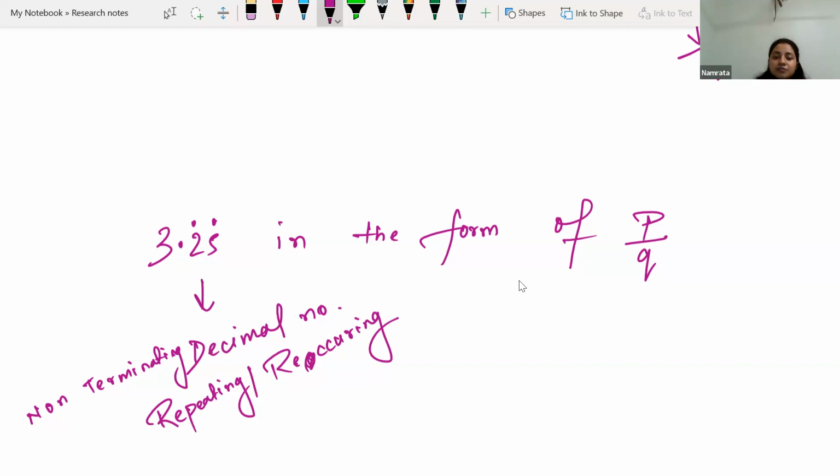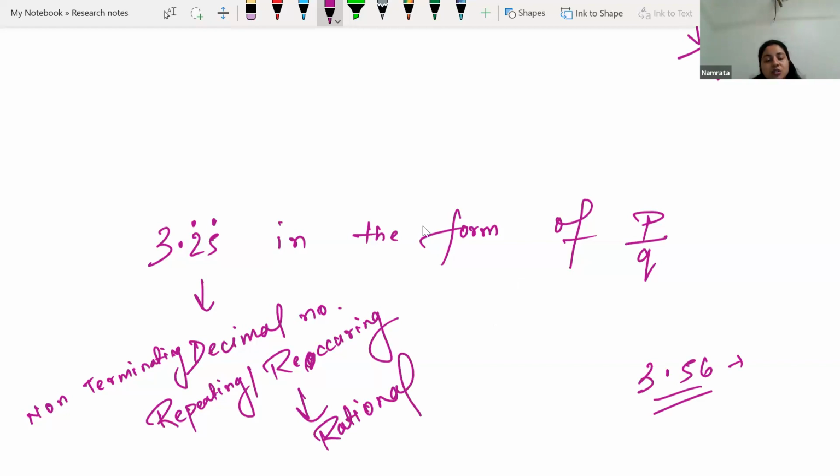So when I write 3.56, which type of decimal number is this? This is a terminating decimal number. Terminating decimal number means rational number. This is also a rational number. So we have to write this rational number in the form of P by Q.